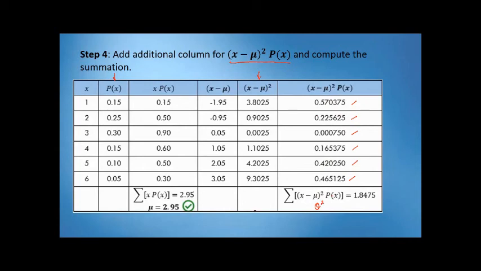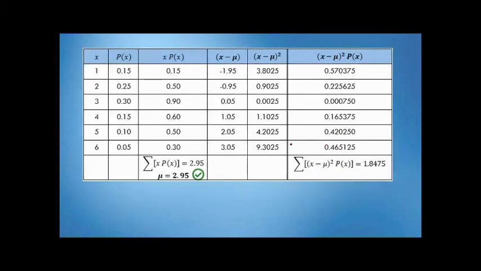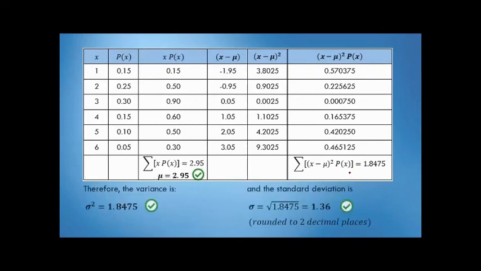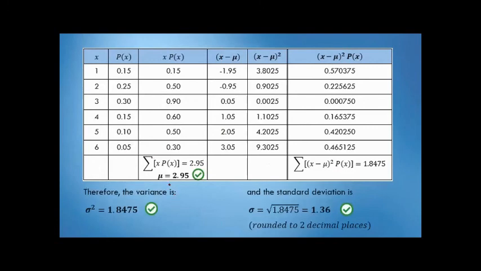Okay? Dahil nakuha natin yung summation at yan na yung variance, i-conclude na lang natin together with the standard deviation. Okay, so kompleto na ang ating table. Meron tayong mean at meron yan tayong variance. So therefore, the variance is ilalabel natin as sigma squared.